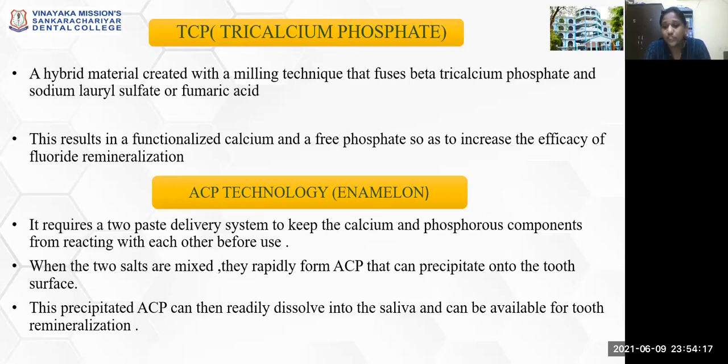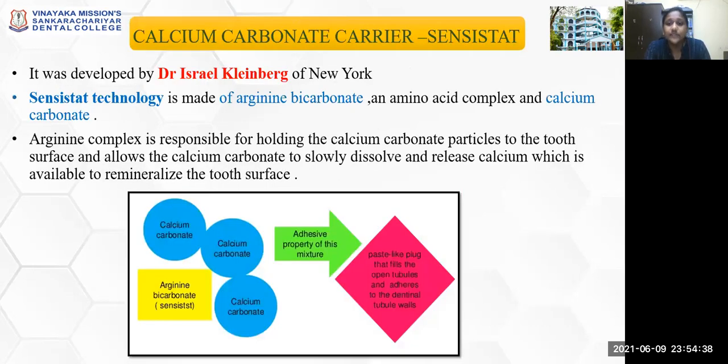It requires a toothpaste delivery system to keep the calcium and phosphorus compounds from reacting with each other before use. When the two salts are mixed, they rapidly form amorphous calcium phosphate that will penetrate into the tooth structure. This precipitated amorphous calcium phosphate can then readily dissolve into the saliva and will be available for tooth remineralization.